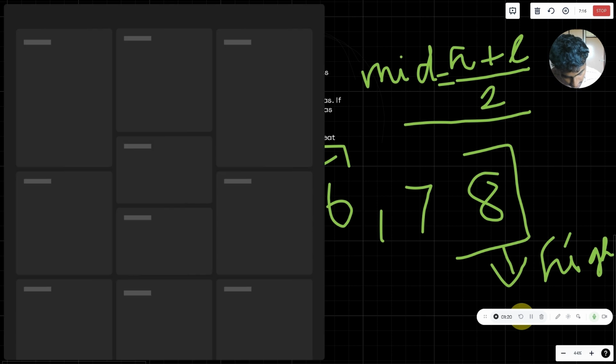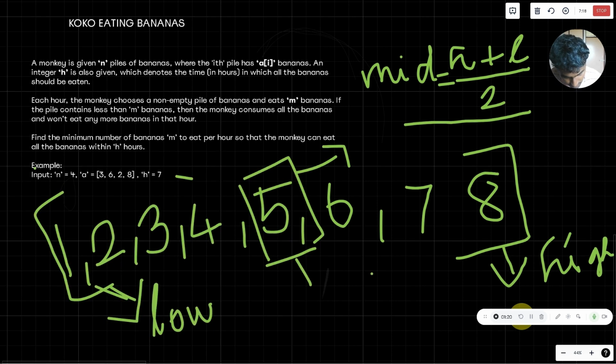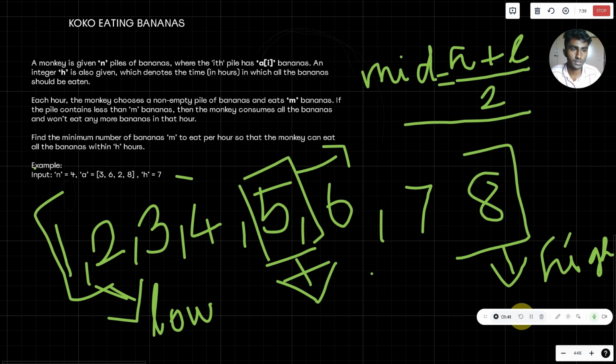As the hourly eating rate is 5, for the first pile to get completed it will take 1 hour, and the second pile will take another 2 hours, which you can see here. For the third pile, it will take another 1 hour, and so on, it will calculate the total number of hours it takes for this given eating rate. So for 5, we'll find the total hours. Let us do the example.